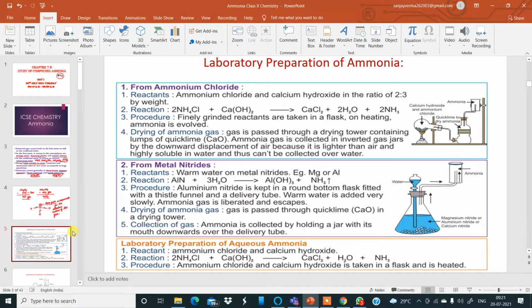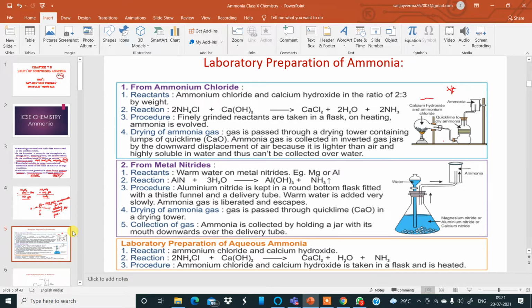We are moving to the next slide. The laboratory preparation of ammonia gas. In the lab, how we can prepare ammonia gas, let us see. Now, first focus your eyes on the diagram. This diagram over here. Now, in the diagram, you can see